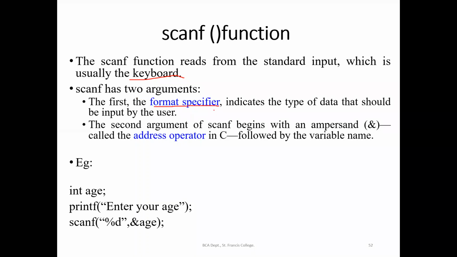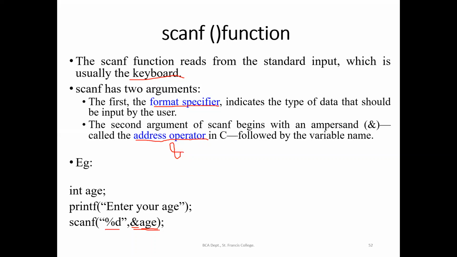The format specifier will be the first argument. The second argument will be our variable, but the variable name should be preceded by an address operator. That is, it should start with an address operator, which is known as ampersand. So ampersand is our address operator, and we will be using it before the name of the variable. So for scanf also we have two arguments: one is the format specifier, and the second one is our variable name starting with an ampersand symbol.